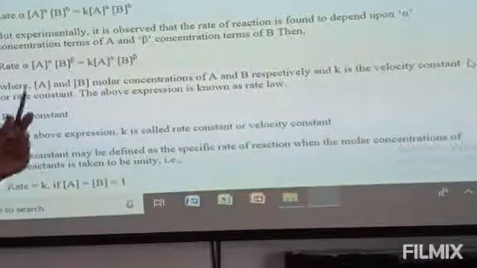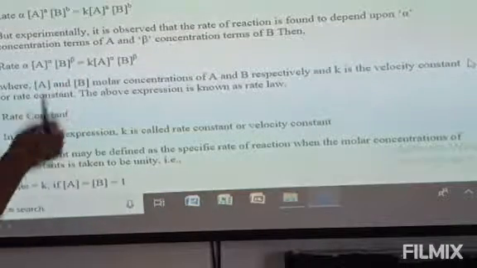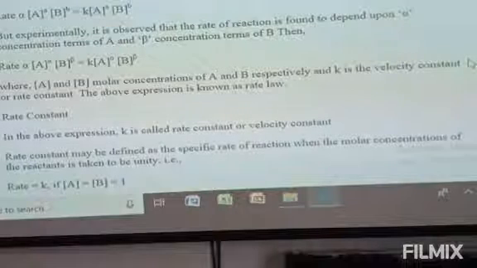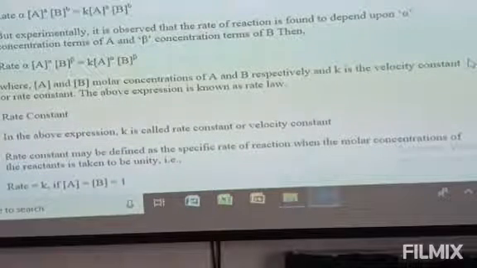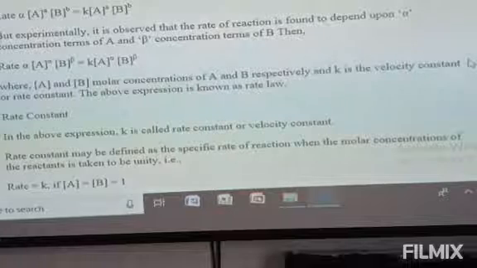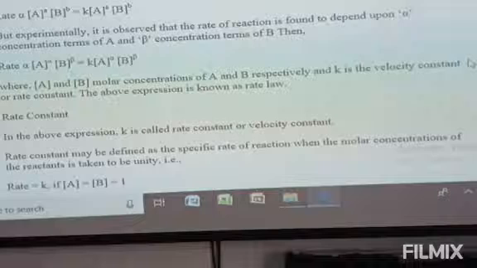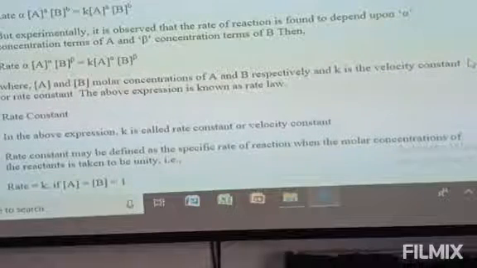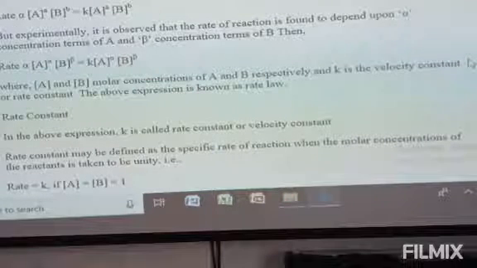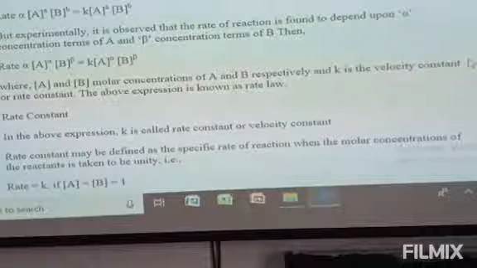So, this concentration of A, means molar concentration, is 1. Then, R is equal to K. This indicates that the rate constant is the rate of a reaction whose concentration is unity, or unit concentration. So rate constant may be defined as the specific rate of a reaction when the molar concentration of the reactant is taken as 1.